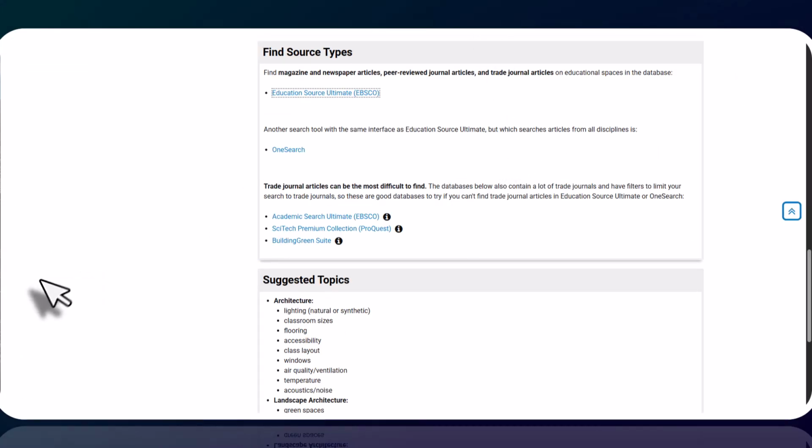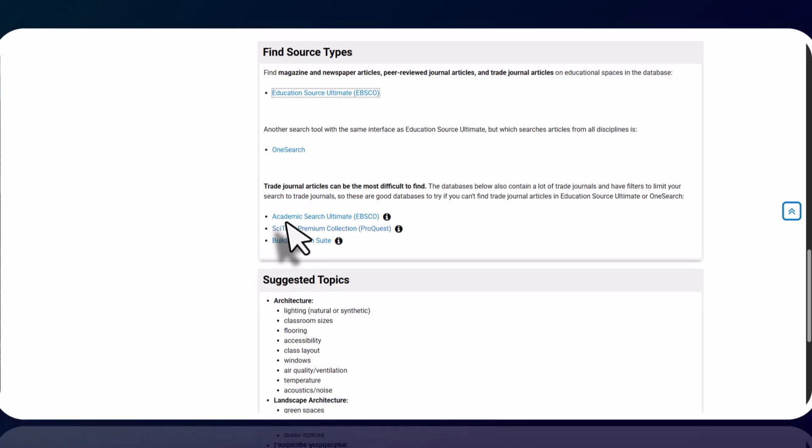I want to note that trade journal articles are the most difficult to find. Some topics that you search for might not include any trade journal results in Education Source Ultimate. So I've included some other databases where you can find them on the research guide for your class. OneSearch, which is a general database not specific to education topics, is a great place to go. It looks just like Education Source Ultimate, so you can use the same buttons to filter down to trade journal articles.